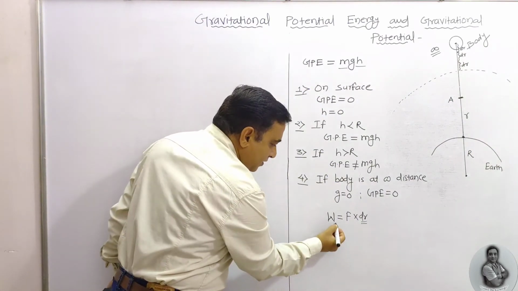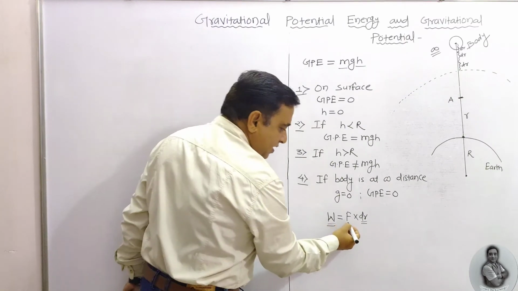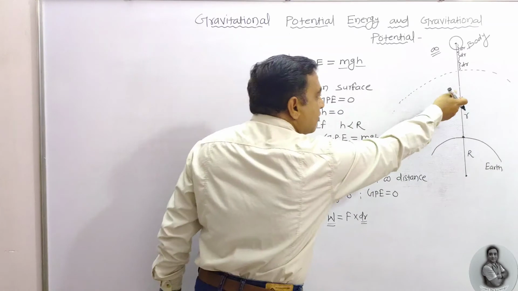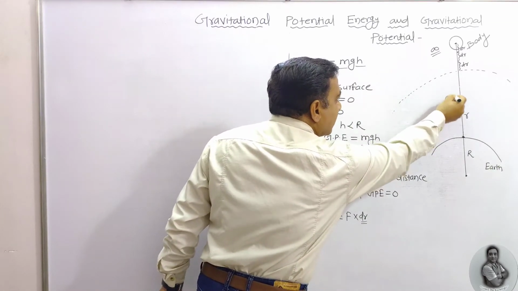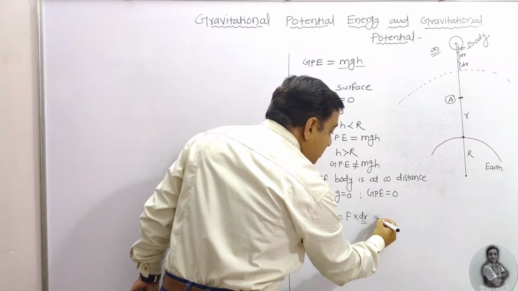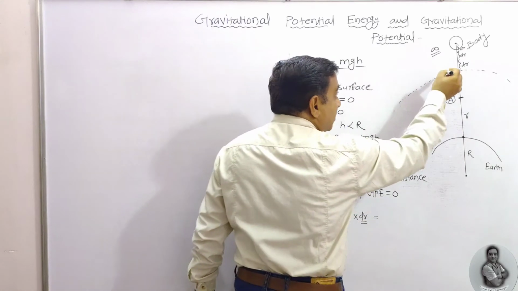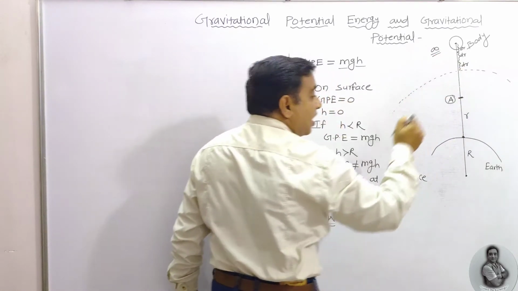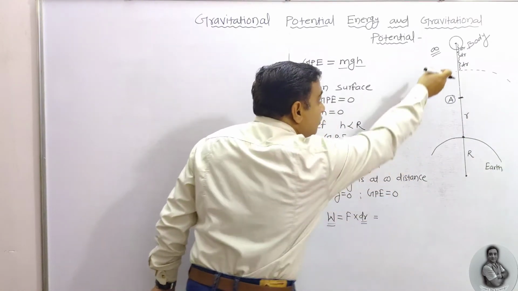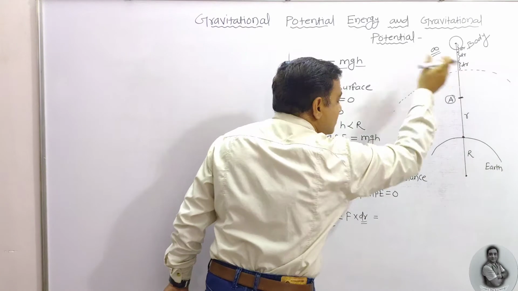So work done is equal to force into displacement. In that small displacement, it reaches the point A. So within the limits it will reach, it has the limit from infinity to R. So we have to integrate all these.